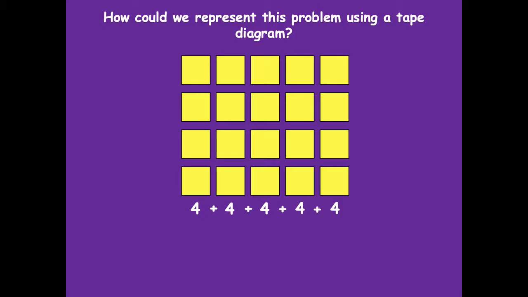We could make a bar that's separated into 5 fours, because that would be representing our columns. Since we wrote the units of 4 at the bottom of each column, we could make bars with 4s inside. So let's give that a try.